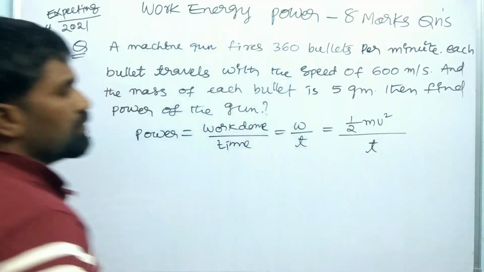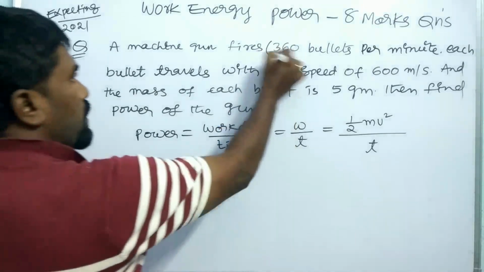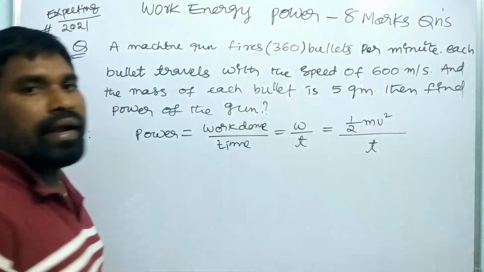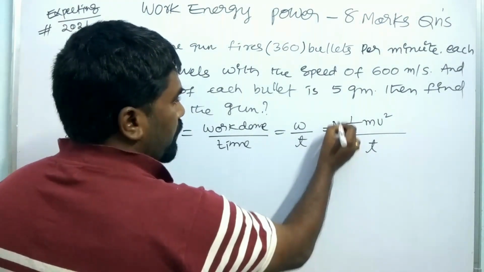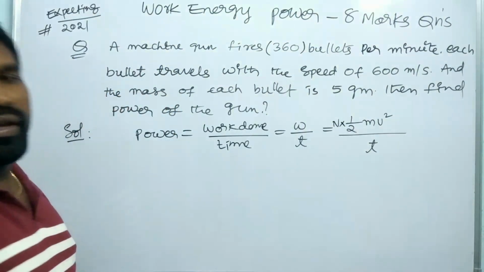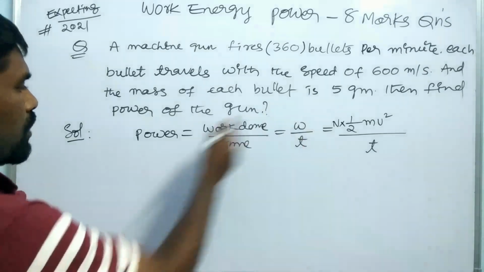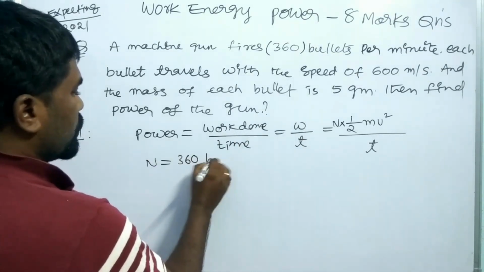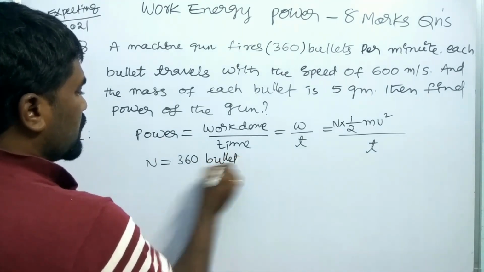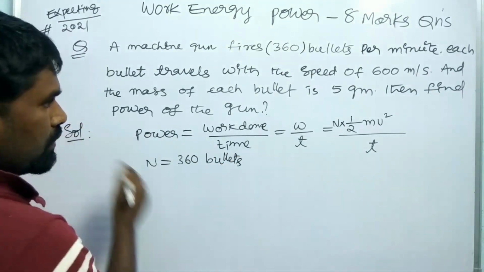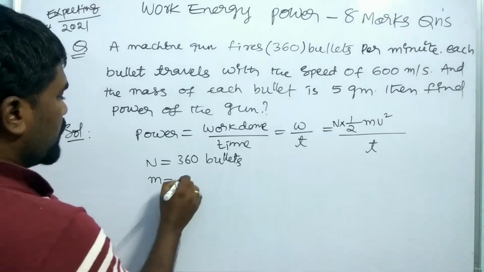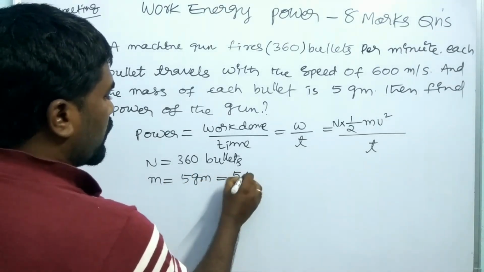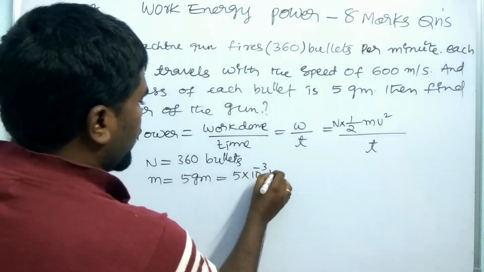Here there are n number of bullets. Each bullet has kinetic energy of half mv square, and n bullets have n into half mv square kinetic energy. Let us substitute the values. N is 360 bullets, and mass of the bullet m is 5 grams, converted into kilograms, 5 into 10 power minus 3 kg.